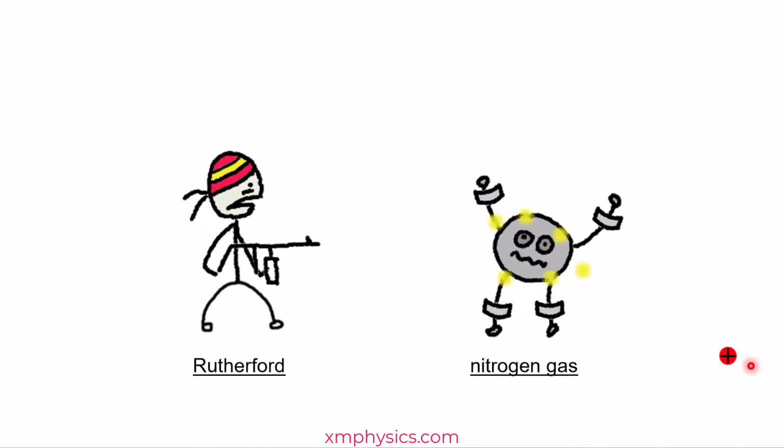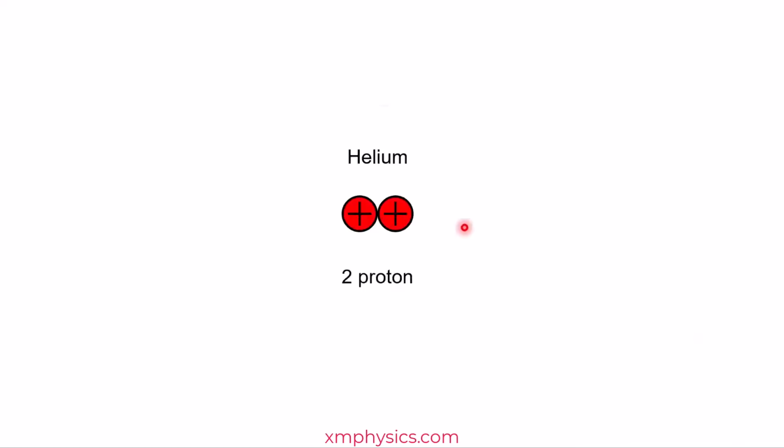But scientists knew that there was something else in the nucleus beside the protons. Take for example the helium nucleus, which was found to have the charge of 2 protons, but the mass of about 4 protons. So physicists suspected that there should be 2 more particles called the neutrons. Because if a neutron has no charge, but about the same mass as a proton, then both the mass and the charge of the helium nucleus would check out.